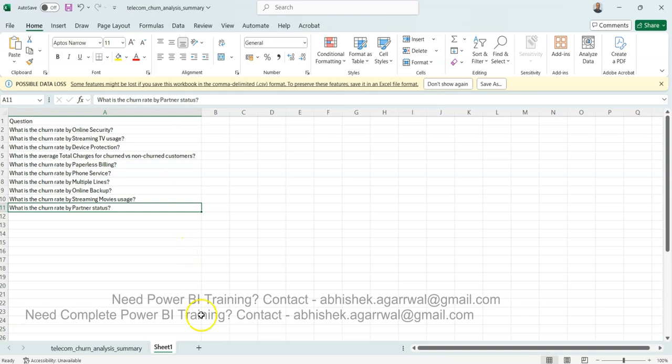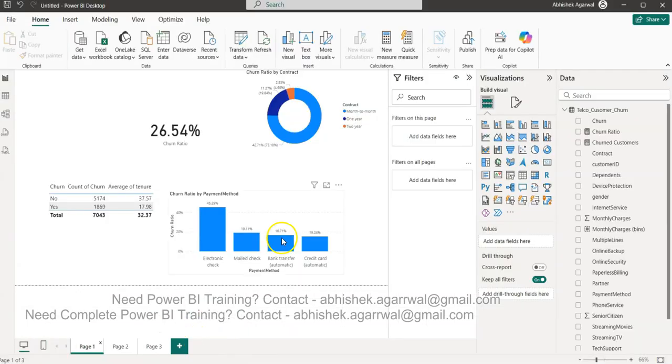And finally, last but not least, once you have created this analysis, think about how you can arrange it in the form of a report or a dashboard so that it becomes easily presentable. I have given many such dashboards to you in the past, so have a look at them.